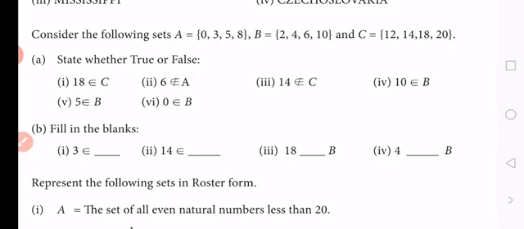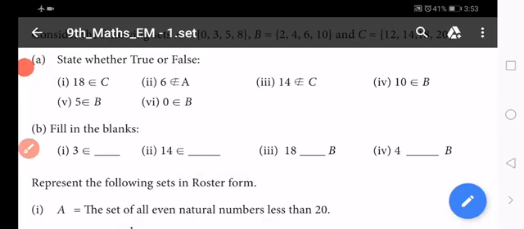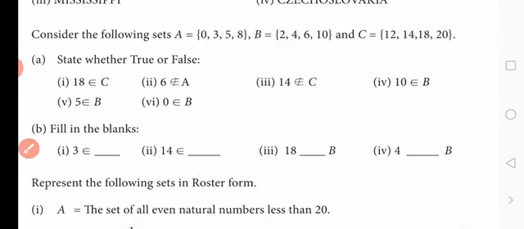In the first 2 questions, 3 and 14 belong to which set, so we write the name of the set. And for the third and fourth, use the notation belongs to or does not belong to.